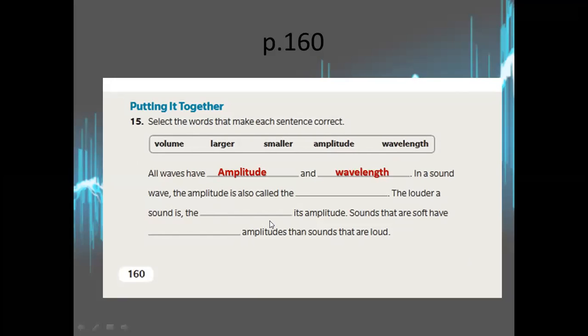So all waves have amplitude and wavelength. In a sound wave, the amplitude is also called the volume. The louder the sound is, the larger its amplitude. Sounds that are soft have smaller amplitude than sounds that are loud.